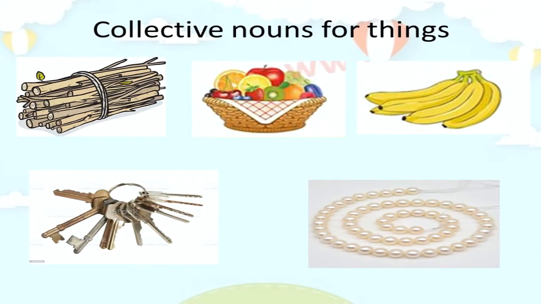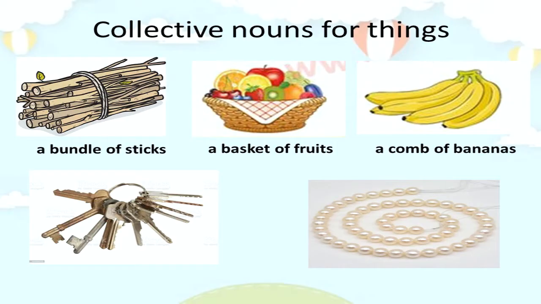Collective nouns for things. In the first picture, we can see some sticks tied together. A collection of sticks we call a bundle of sticks. Can you see some fruits in a basket? We call them a basket of fruits. You can see some bananas here. Together, we can call them a comb of bananas.